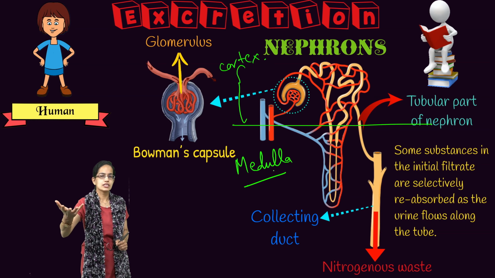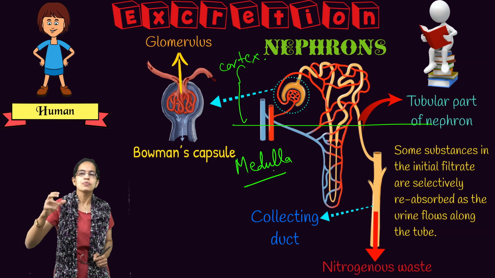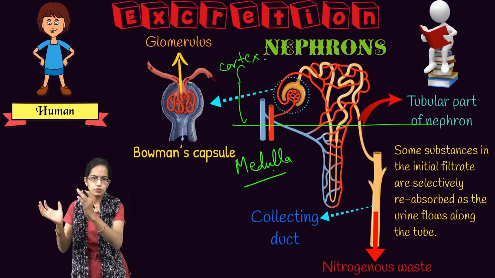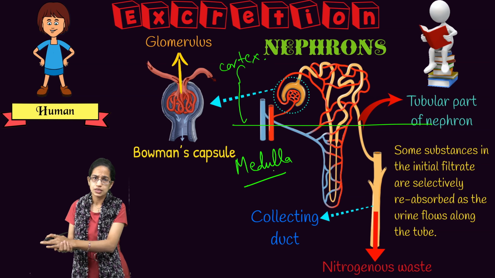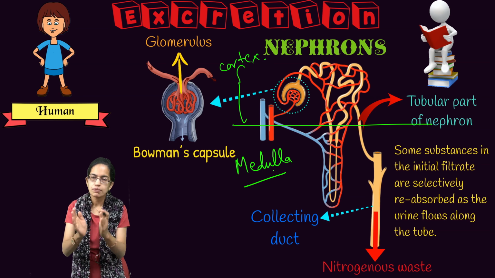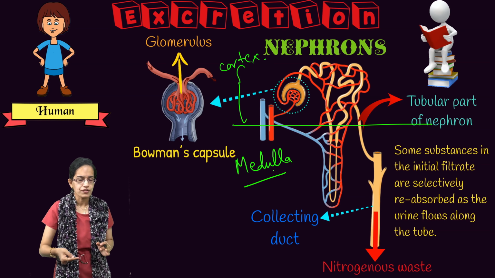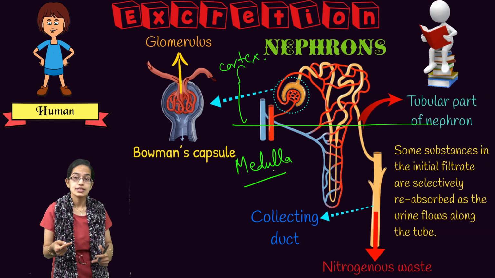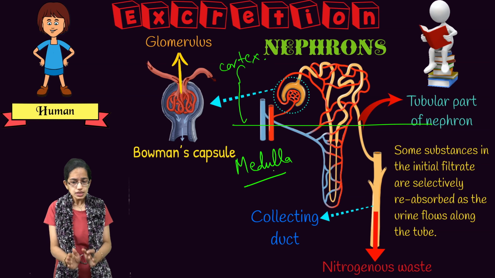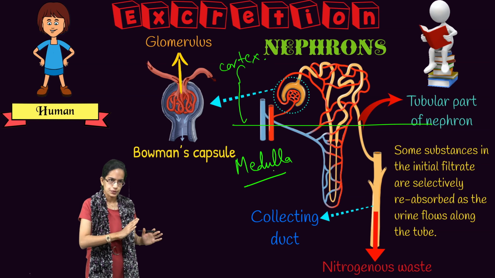So what is present in the cortex? To repeat again, it is the Bowman's capsule and the glomerulus, together known as renal corpuscles, along with the proximal and the distal convoluted tubules. The section of the loop of Henle surrounded by the capillaries, the vasa recta, is present in the medulla.